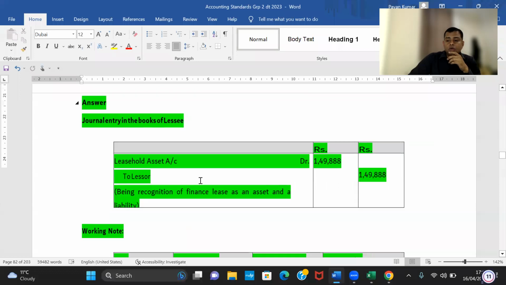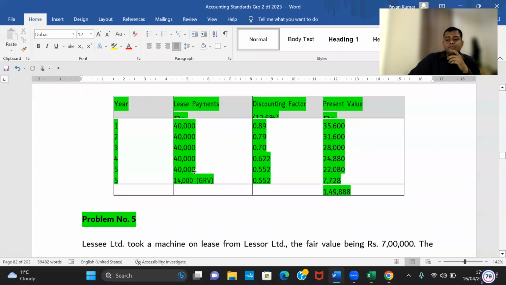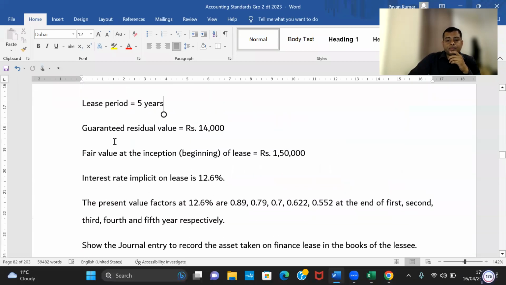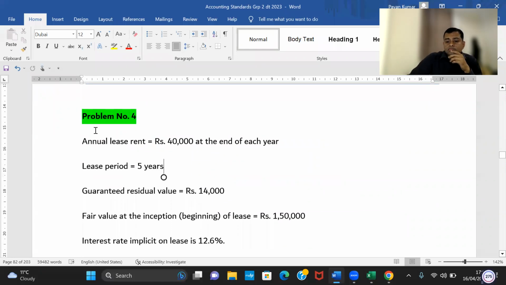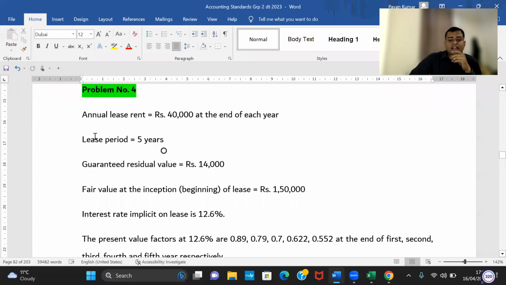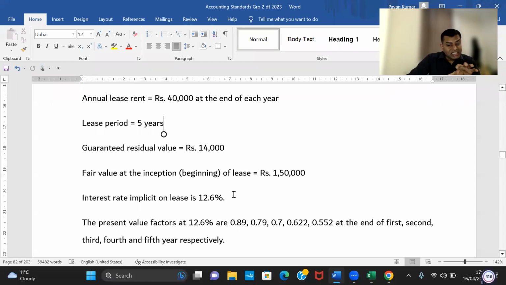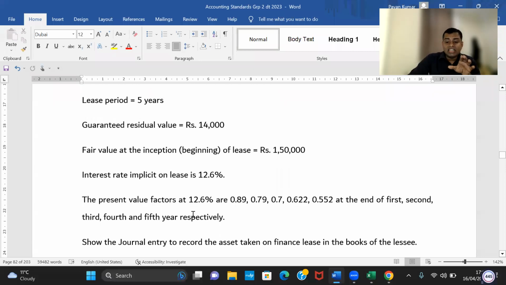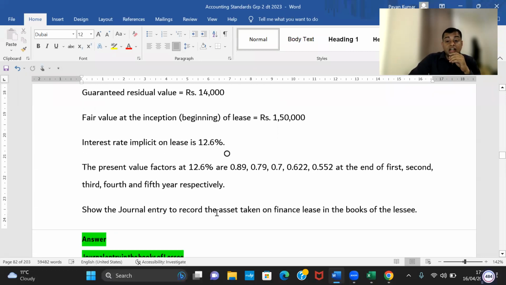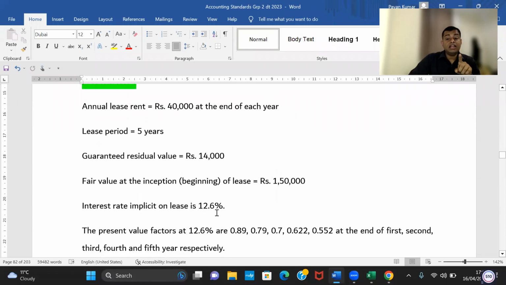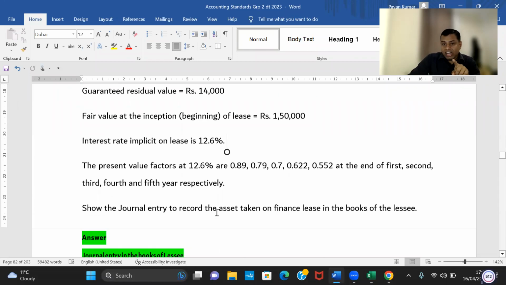Okay, so this is also the same. They have given lease payments. Now look here. The annual lease rent is 40,000. They said lease period 5 years. Guaranteed residual value 14,000. Fair value at the beginning of lease 1,50,000. Implicit rate of interest 12.6. Present value factors are given. Show the journal entry. Here, unguaranteed residual value is not given.